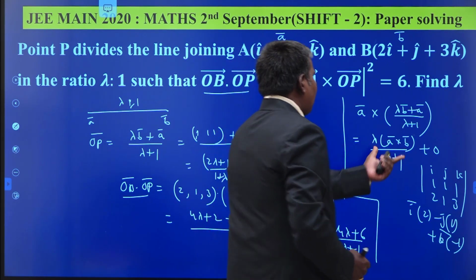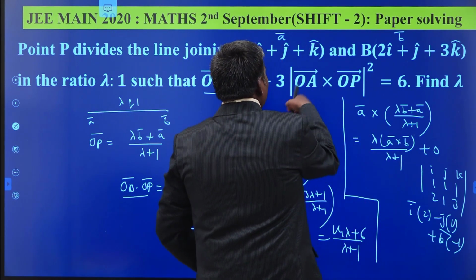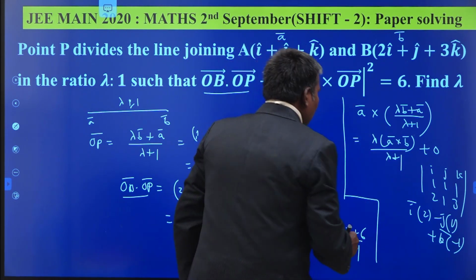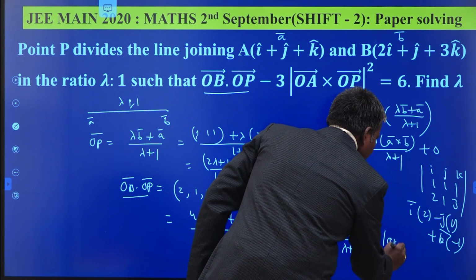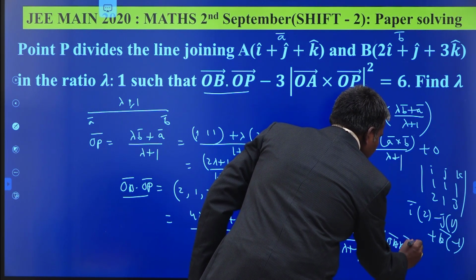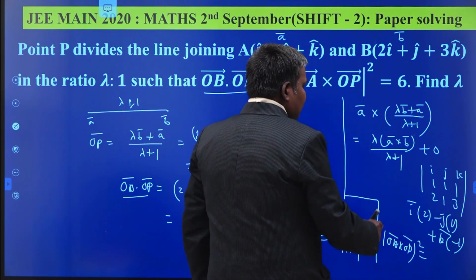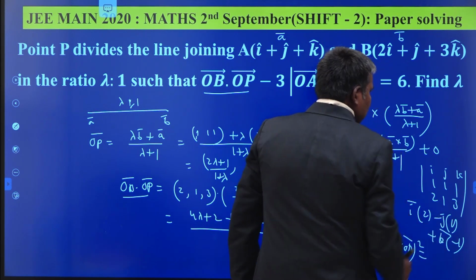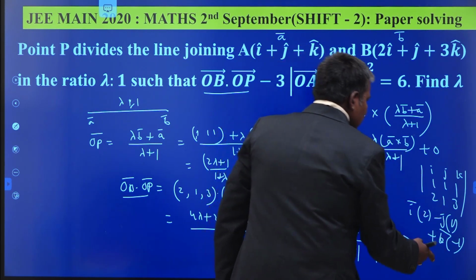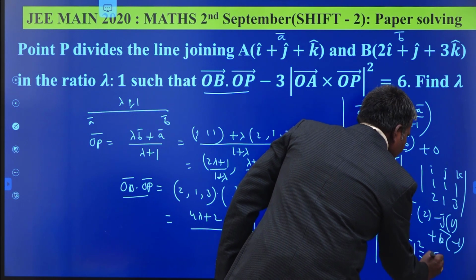What is its square value? So here, modulus of OA bar cross OP bar squared. The modulus is square root of 4 plus 1 plus 1, 4 plus 1 is 5, plus 1 is 6. That is root 6, and its square is nothing but 6.